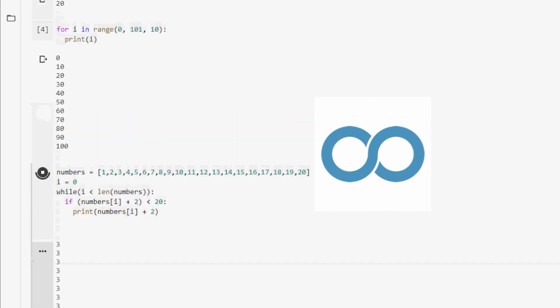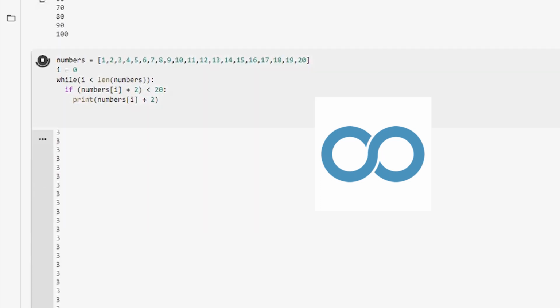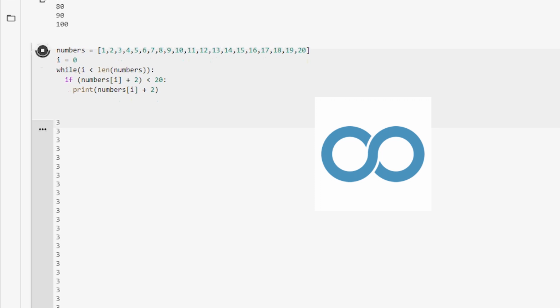So an infinite loop is a loop that will repeat itself over and over again, so basically forever. Of course, you guys can probably tell what the meaning of infinite loop is because the word is right in the loop. Infinite means to go on forever, and that's exactly what this code does.